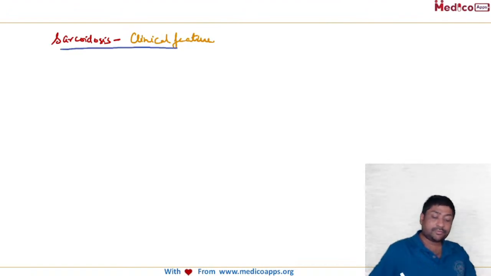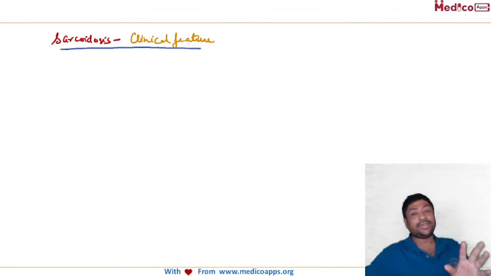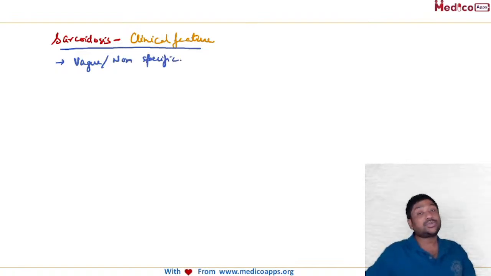So remember, when we talk about clinical features, the initial symptoms are very, very vague. It can be like fatigue or lack of energy or weight loss or sometimes pain in joints. Very vague and non-specific presenting features can be there, like night sweats, fatigue, lack of energy.